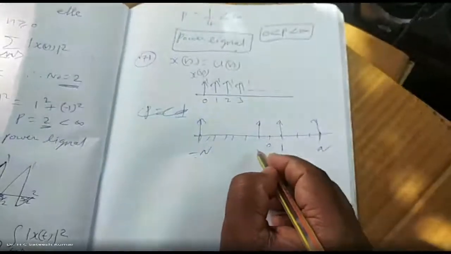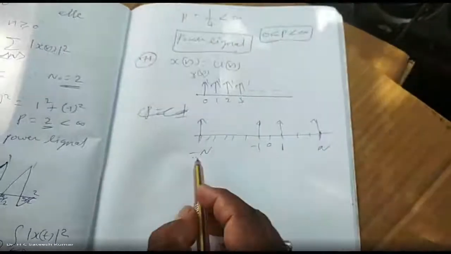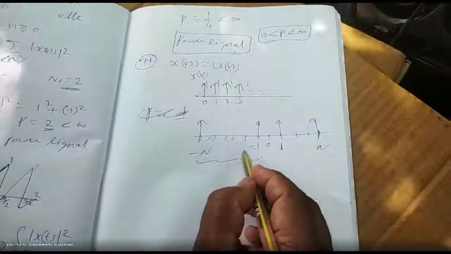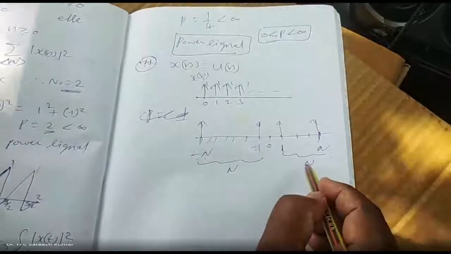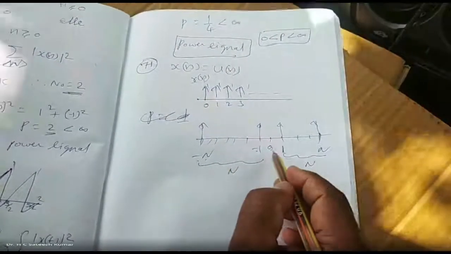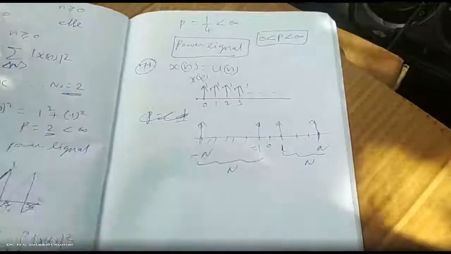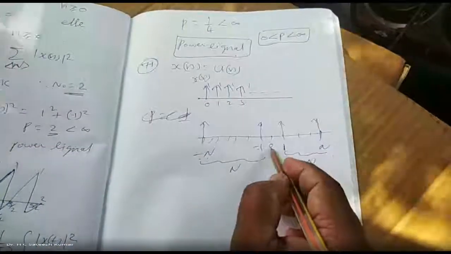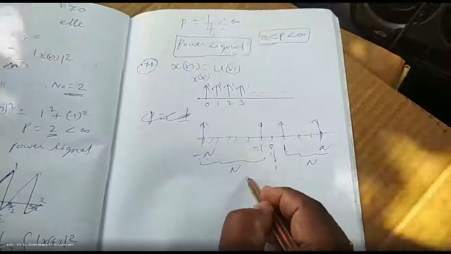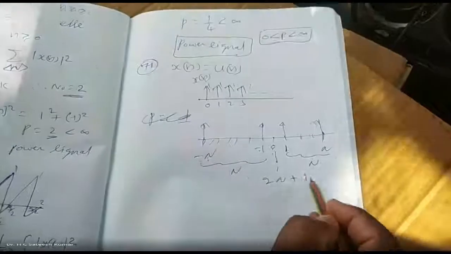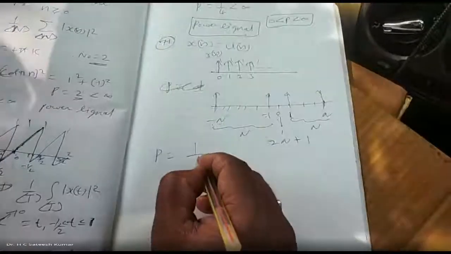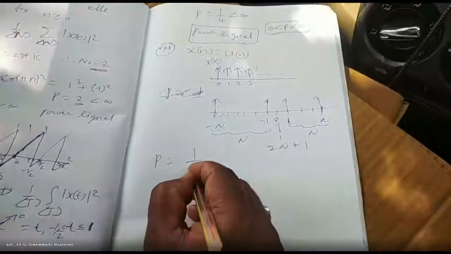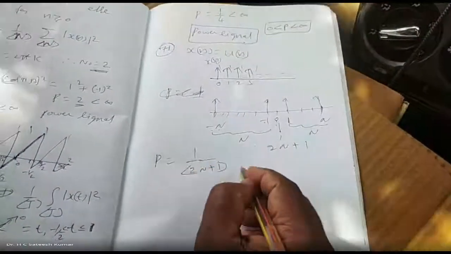One to n, no? Minus 1. So therefore, minus 1 to minus n elements you will get. 1 to n you will get n elements. This is the 0 element. We will get 2n plus 1 elements totally, with this one element. Therefore, 2n plus 1 elements are there. Okay, right? So therefore, power is equal to 1 by 2n plus 1.